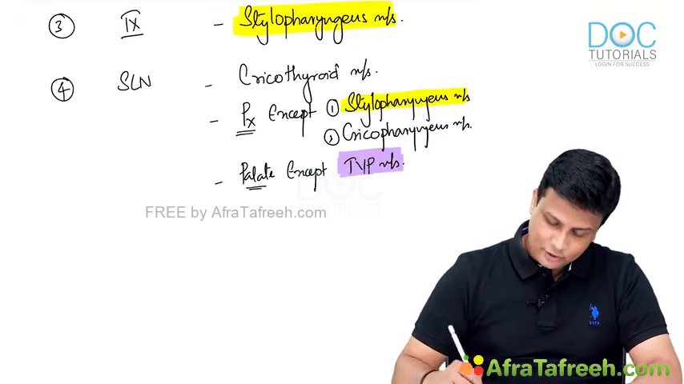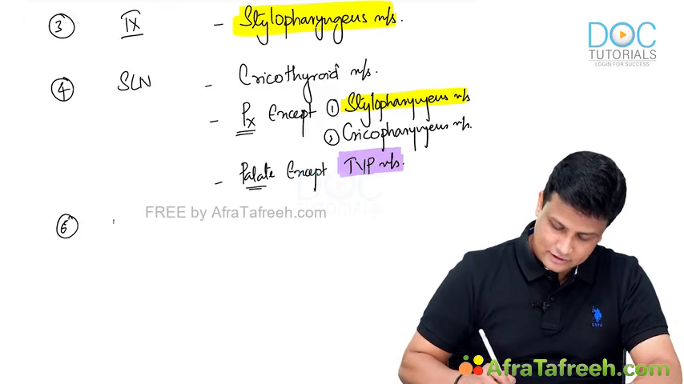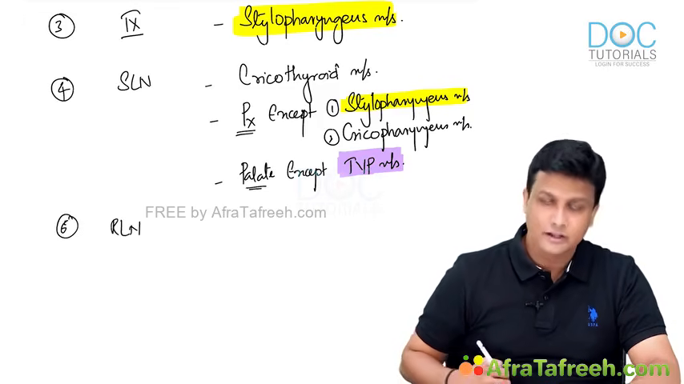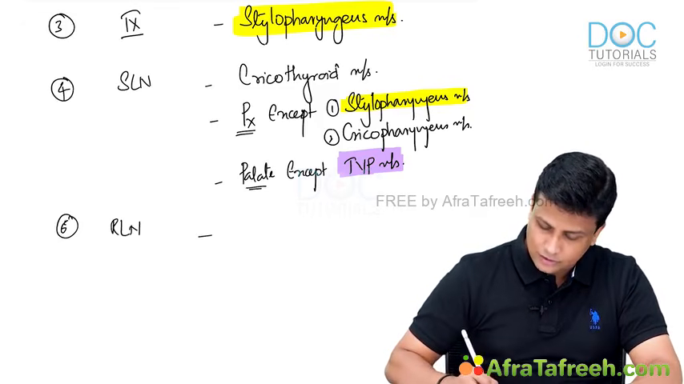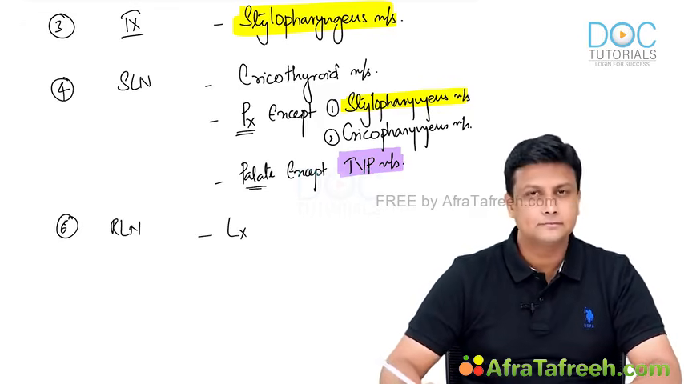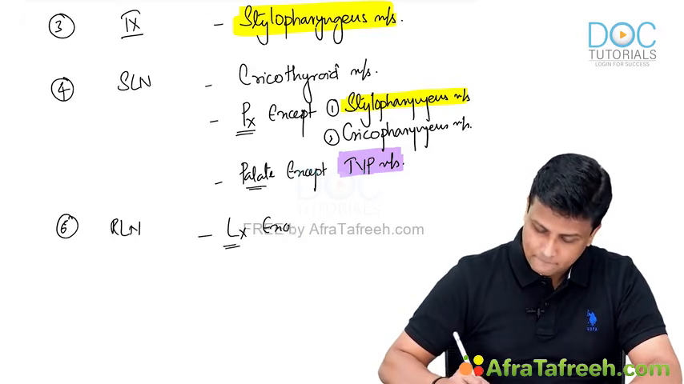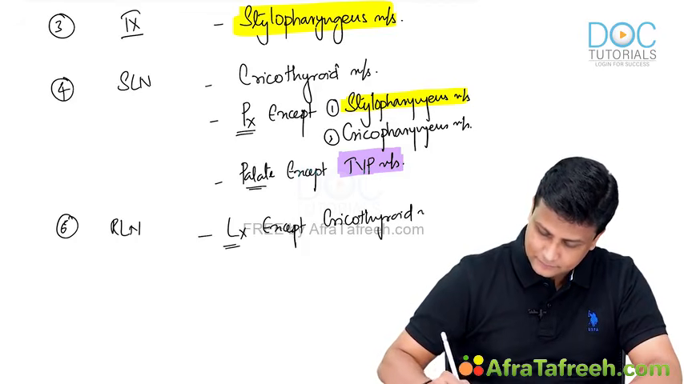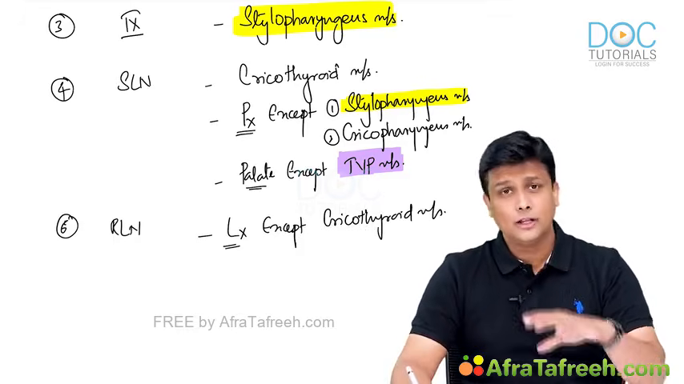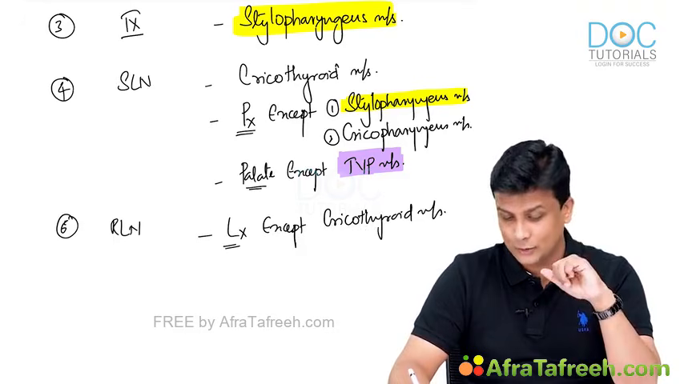Now once you are done with the fourth arch, the last and final one remaining is the sixth arch, and the sixth arch is supplied by the recurrent laryngeal nerve, and the recurrent laryngeal nerve is the one which will be supplying all the muscles of the larynx, except the only one muscle of the larynx present outside, that is the cricothyroid muscle. So all the muscles of the larynx are supplied by the recurrent laryngeal nerve except the only one present outside, cricothyroid.